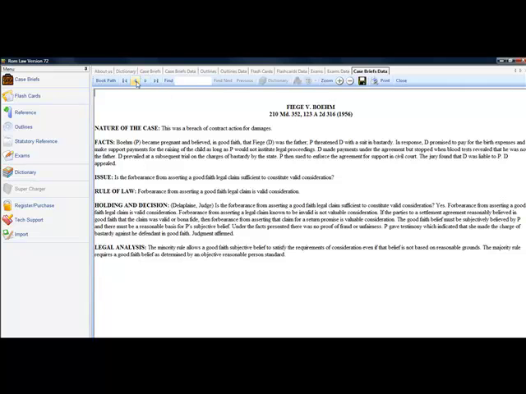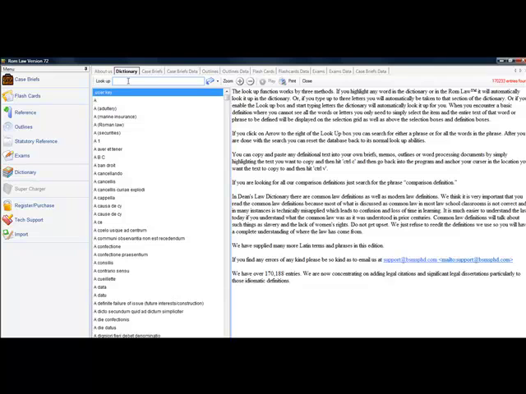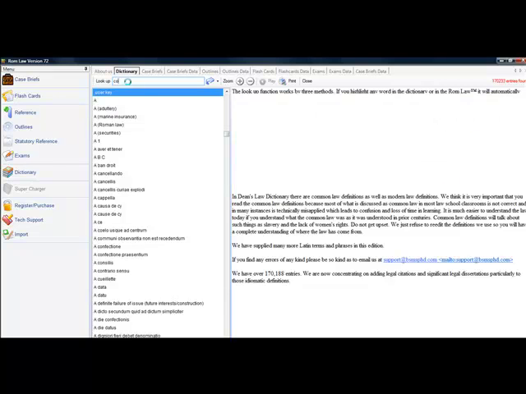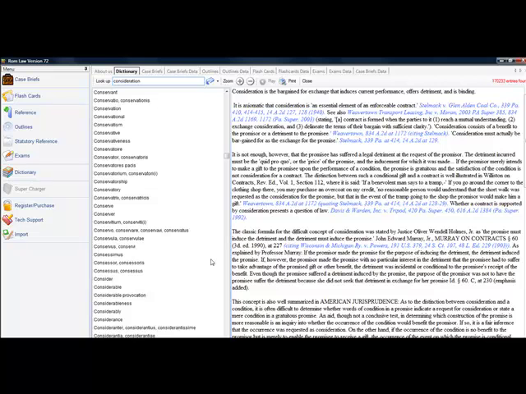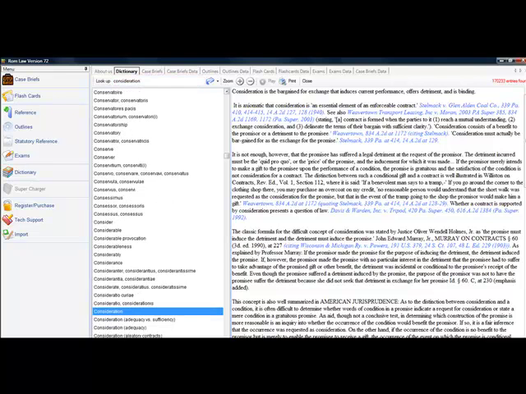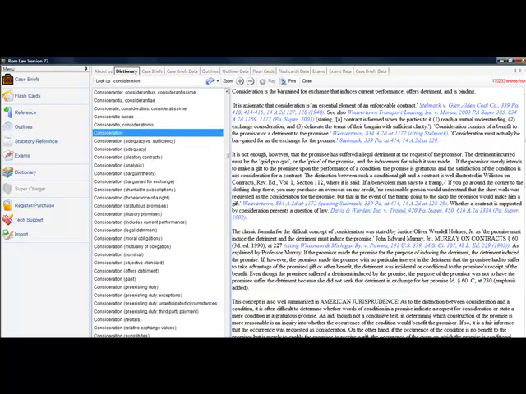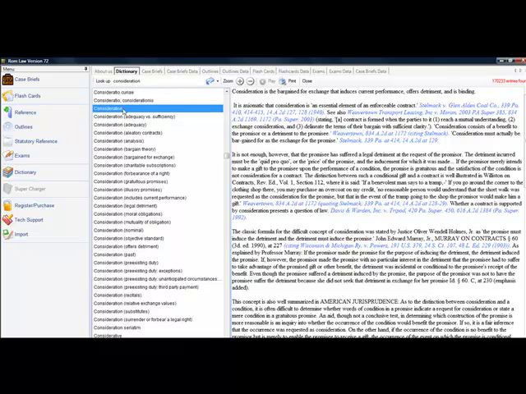And so let's look at the first thing we do, the way we study. We go to the dictionary, and now we're at Dean's Law Dictionary, and we're going to type into the lookup table up at the top there. We'll type the word consideration in there. Okay? And when we get to consideration, we'll scroll up here to get everything into this screen. Look at all the definition, the base definition right there. Look at all the sub-definitions. Look at all this stuff.